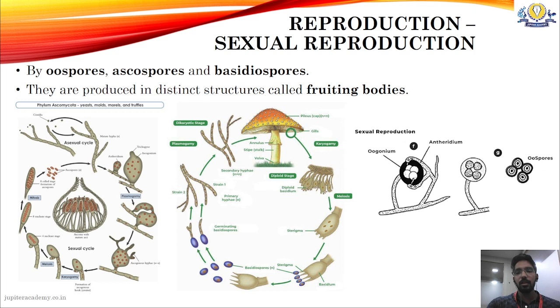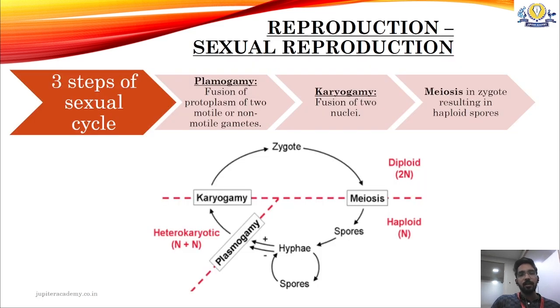They produce spores which fuse to form a new type of spore, which is called oospores. Then oospores germinate and form the mycelium. The mycelium grows, and when it becomes mature, it again produces oogonium and antheridium, and then the cycle progresses and so on.